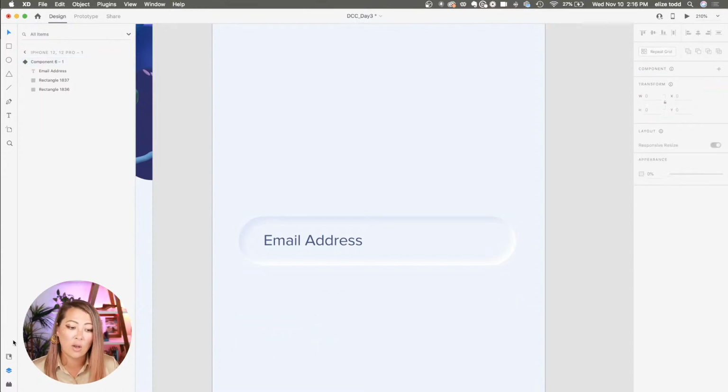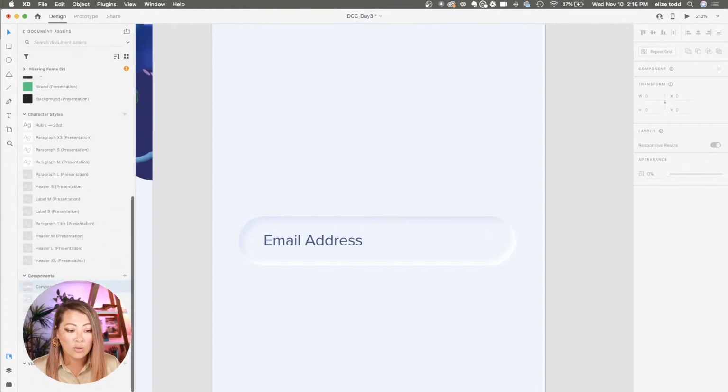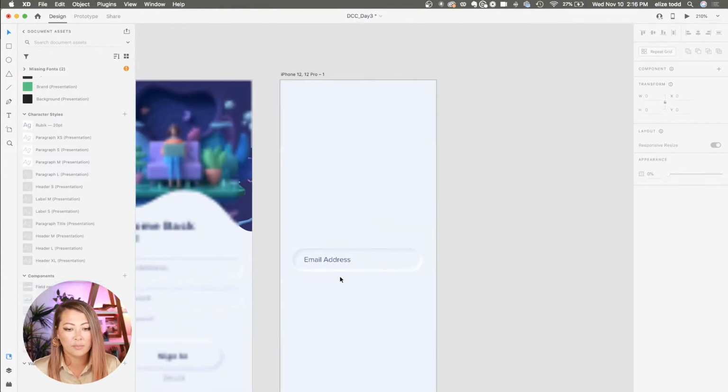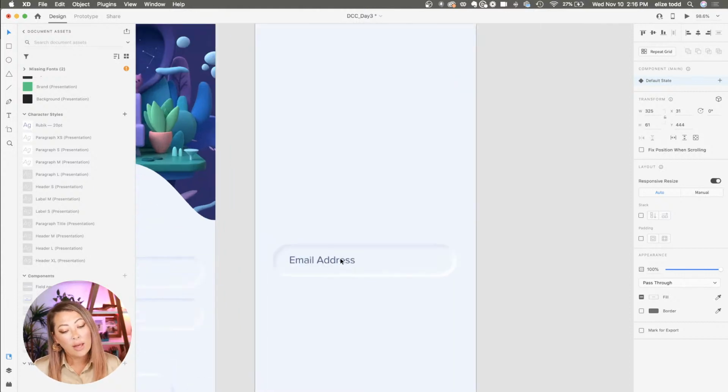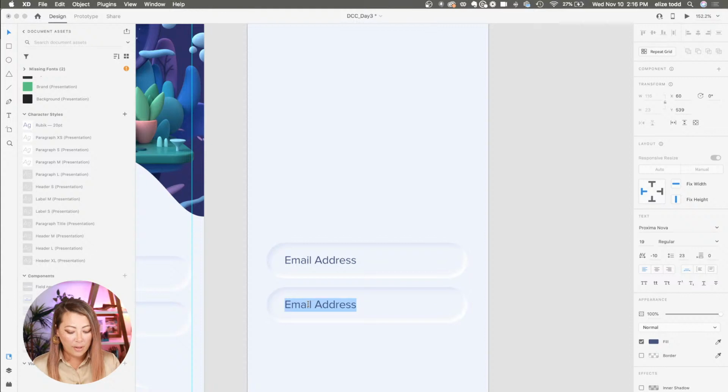Where those live is over on the left-hand side where my libraries is. You'll also find your components down here, and you can double click into them to label them if you want. Field new neumorphism. Okay, so I have that component. I'm going to make a replica of that component, and then this one I'm changing it so it says password.